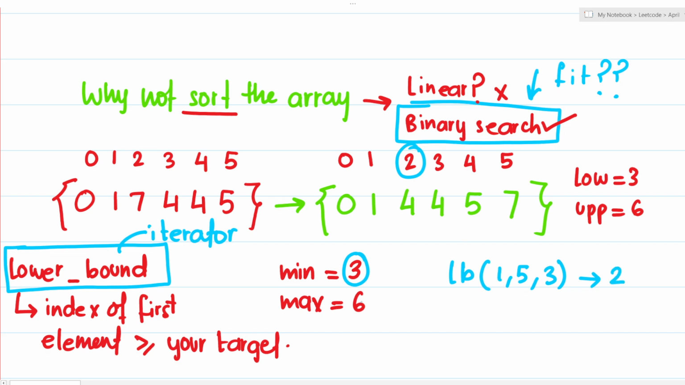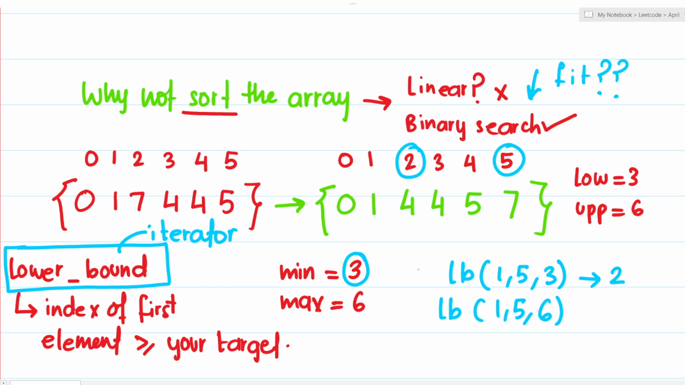Okay. Then similarly, I'm going to ask another such query, and I want to see how many numbers can I take at the higher end. Okay, how many numbers am I going to take at the higher end? So if I apply lower bound on 1 comma 5, and if I give it 6, it's going to return me the index of the first element which is greater than or equal to my target. So it's going to give me 7, isn't it?